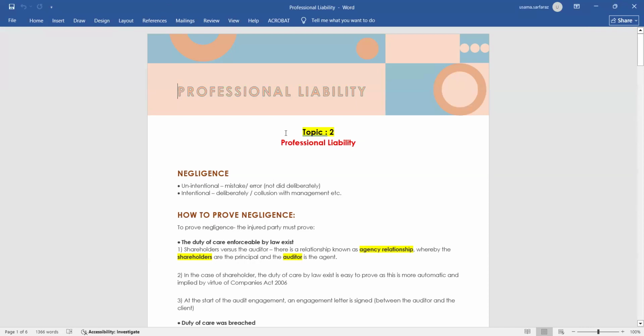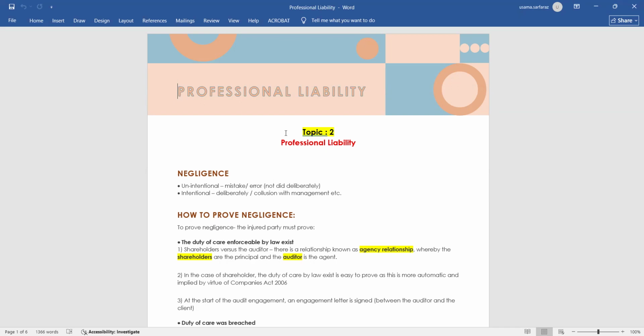Topic 2, professional liability. What is professional liability? It means if the auditor is not performing its duty. Let me give you an example. The auditor's responsibility is to obtain reasonable assurance that financial statements are free from material misstatement, whether due to error or fraud. If there is any material misstatement and the auditor lets the misstatement go, meaning the auditor will not communicate or inform the management or ECWG, it means the auditor is not performing its duty.